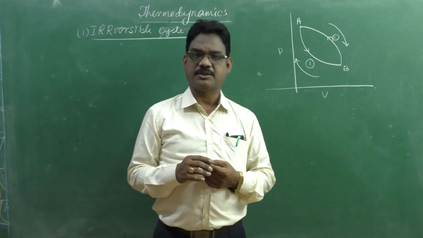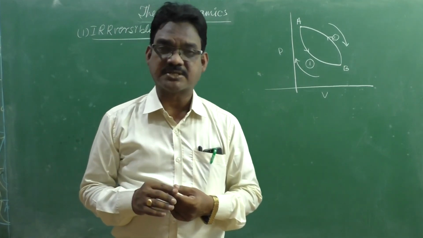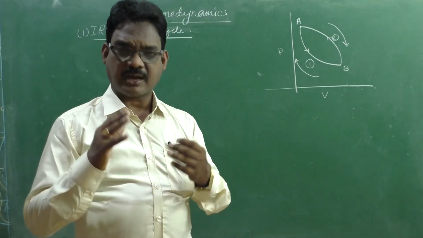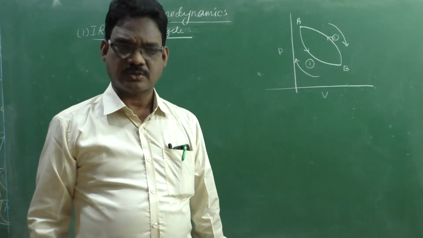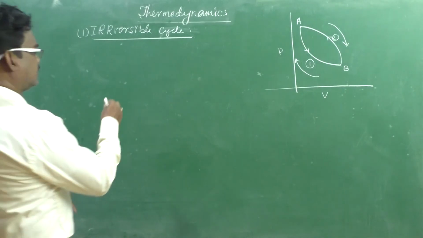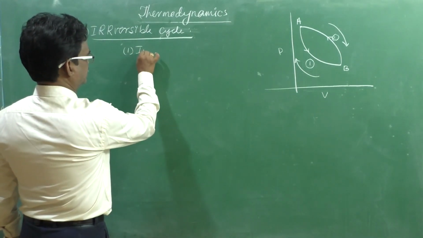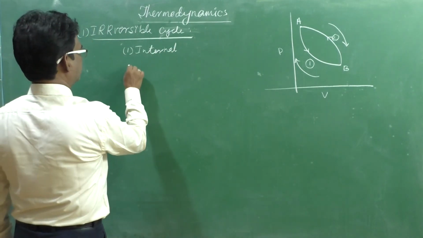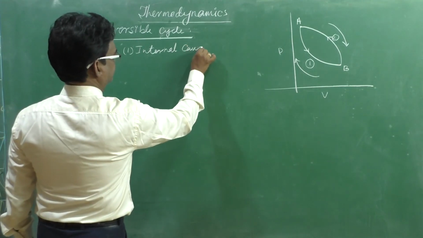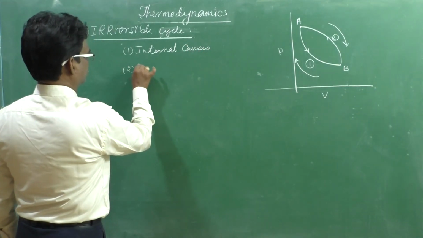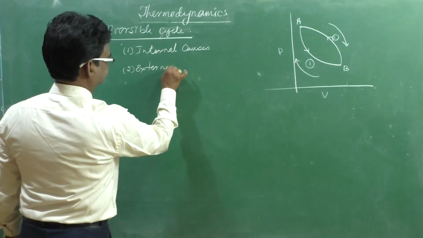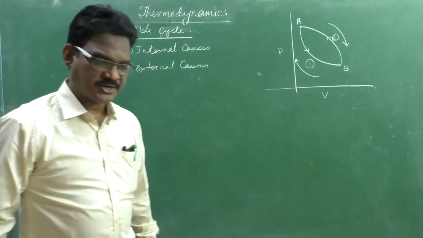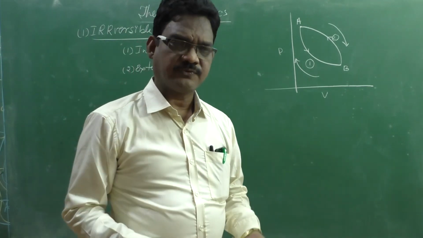But strictly speaking, in reality irreversibility is always present. What is irreversibility? What are the causes of irreversibility? There are internal and external causes. Internal means internal to the system. Suppose you consider friction, which is always present.